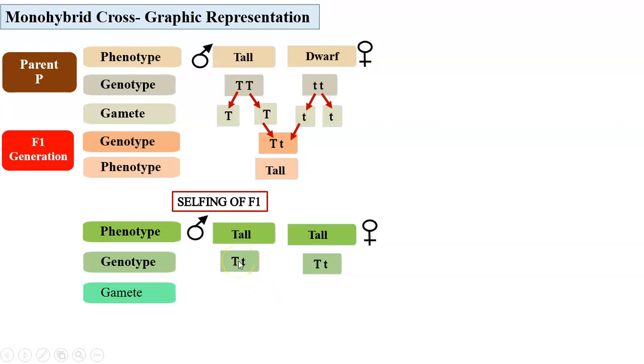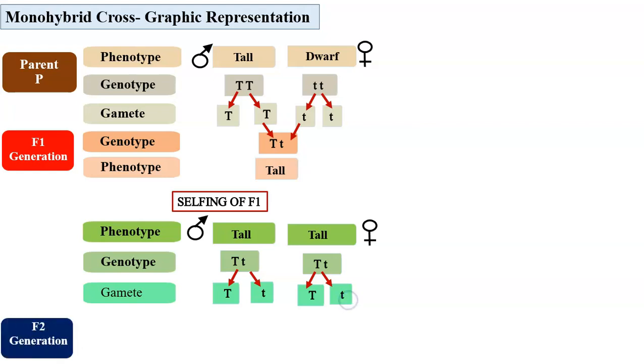From the male gamete combination, the two genes will separate and male gametes will be of two types. Some having capital T, that is dominant gene, and remaining having recessive gene. Similar way, female gametes also will be of two types. Some having dominant gene for height, tallness, and remaining having the gene for dwarfness.